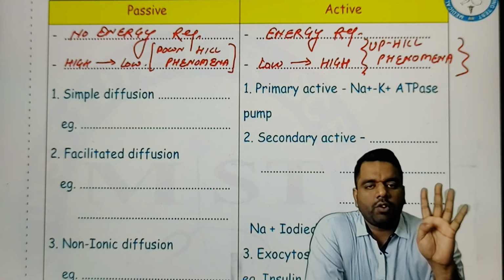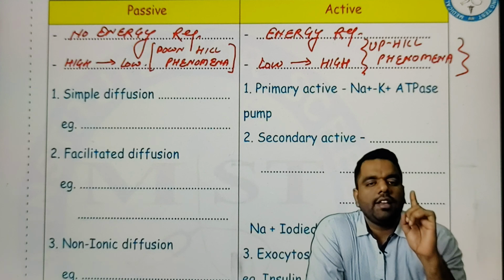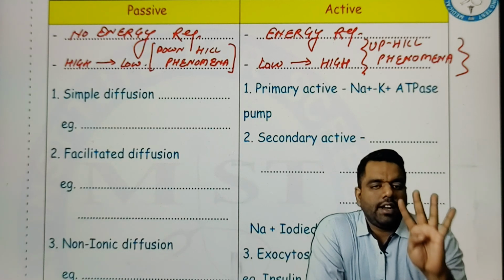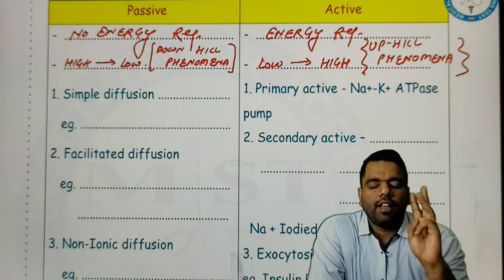Talking about active, again there are four. Number one is primary active, number two secondary active, then exocytosis, then endocytosis. Primary active, secondary active, exocytosis, endocytosis.